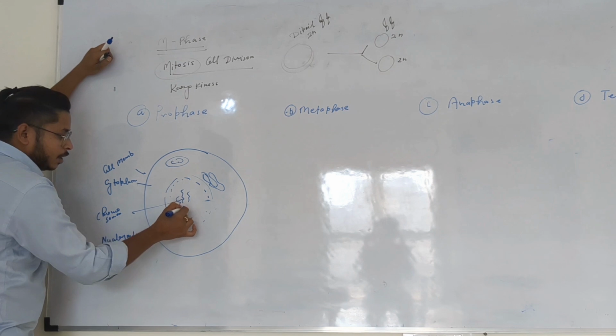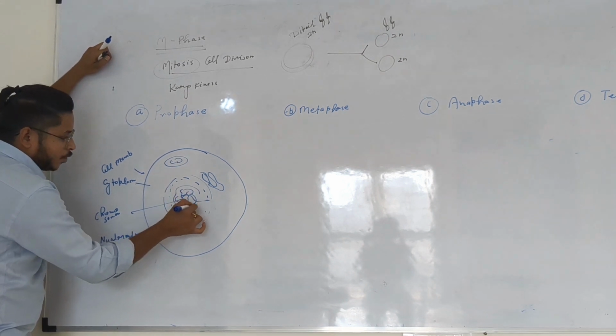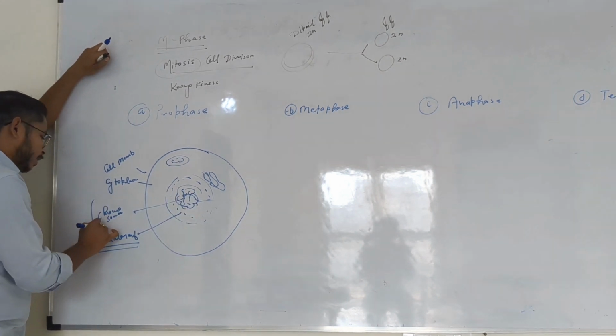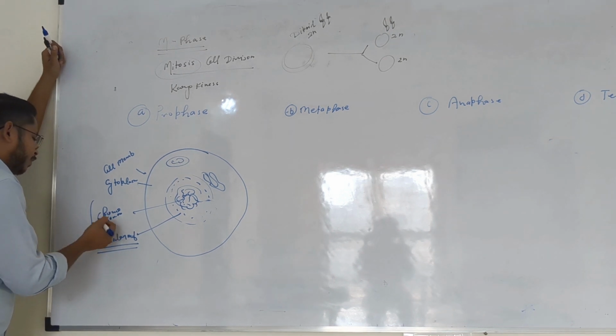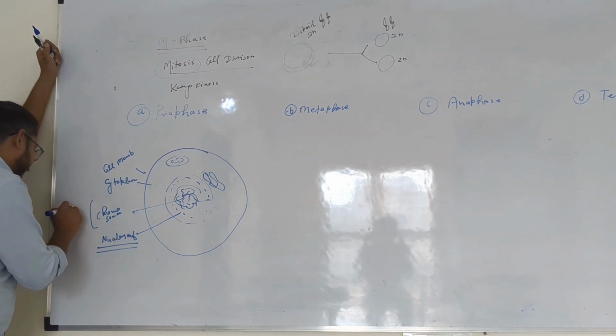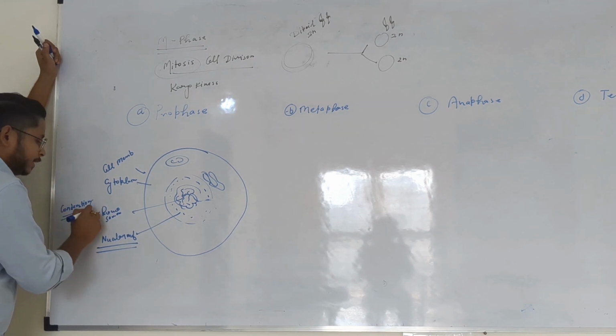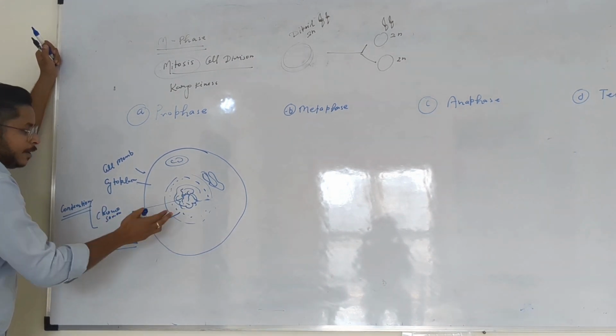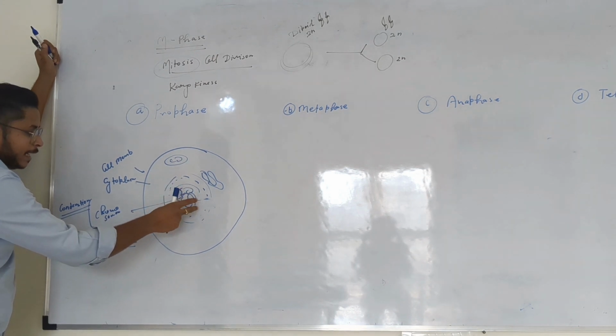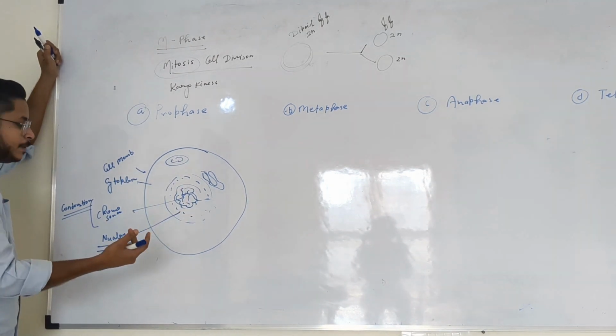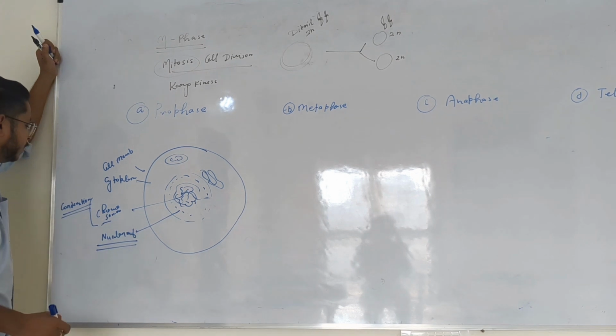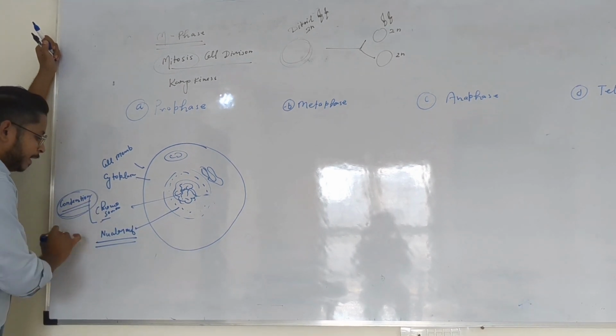Along with that, the chromatin thread, later called chromosome, also shows condensation. The meaning of condensation is becoming dark. Earlier it was present only in the form of a thread; later it converted into a rod-like structure called the chromosome. So condensation in chromosome will be happening.